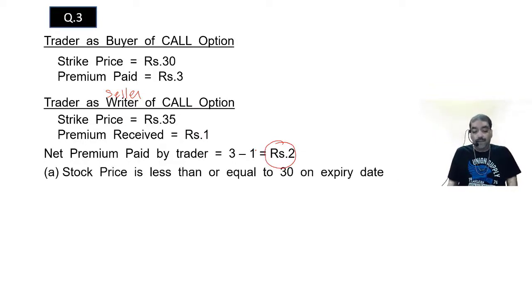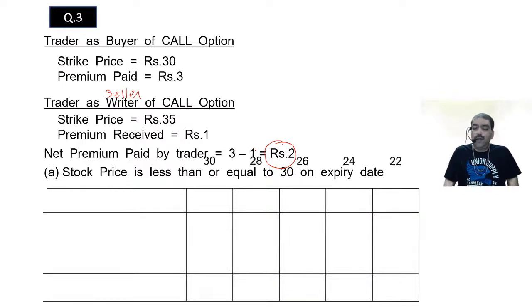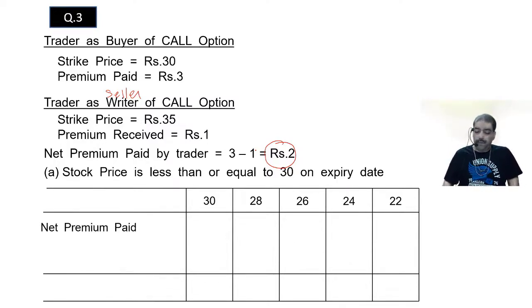I take case A. Stock price is less than or equal to 30 rupees on expiry date. Less than or equal to. So 30 will be one of the prices. Then you can take any price below 30 and prepare a table. So we will take the values 30, 28, 26, 24, 22. First I write net premium paid, 2 rupees. So that is outflow of cash for me.